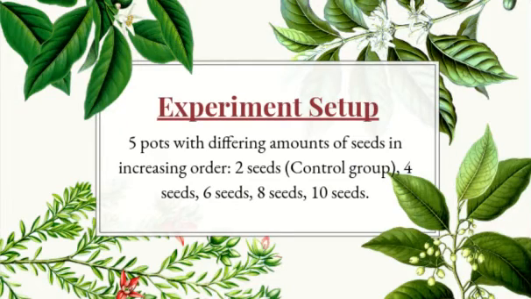I rationalize that there is always competition present in nature. For example, a rose may compete with a weed. To simulate the natural composition present in nature, I set the control group to have 2 seeds. I increase the next group to have 4 seeds, then to 6 seeds, 8 seeds, and 10 seeds.